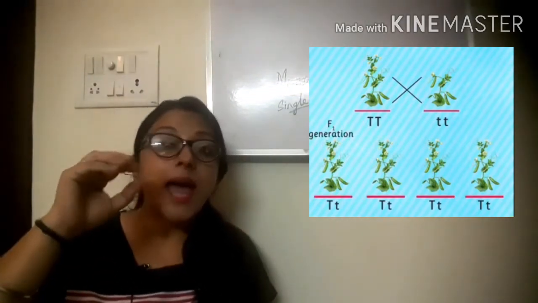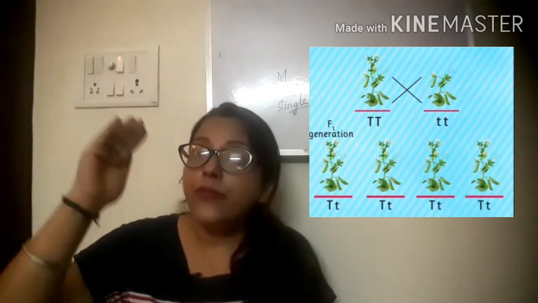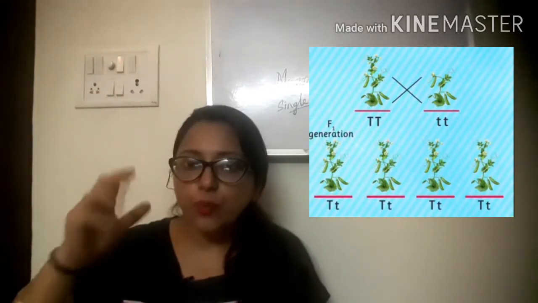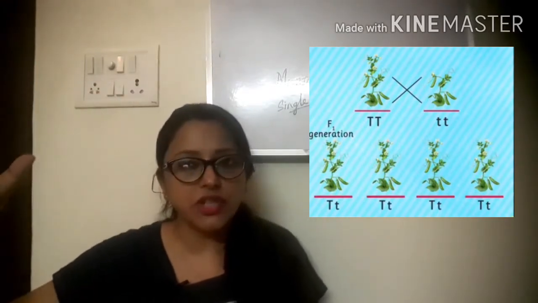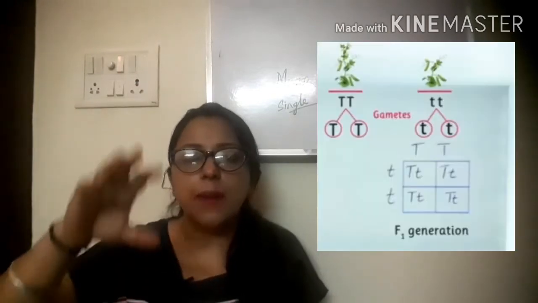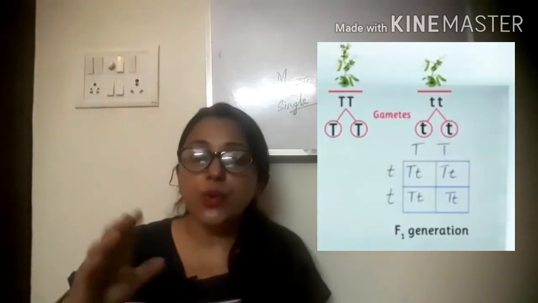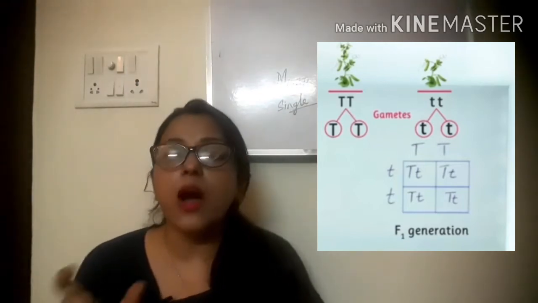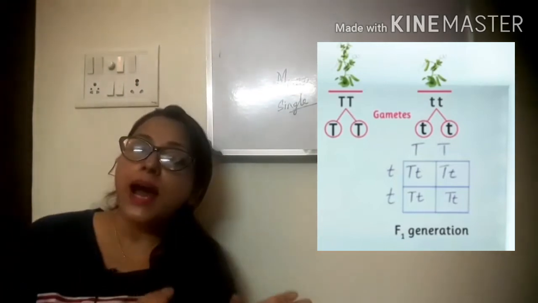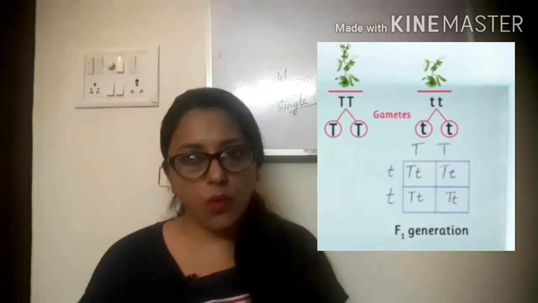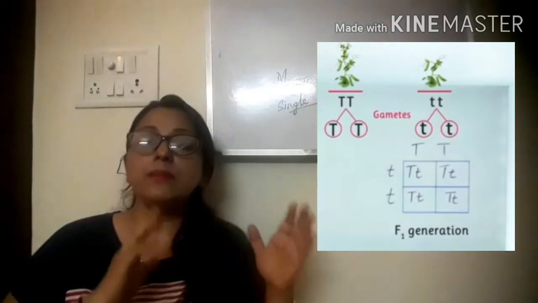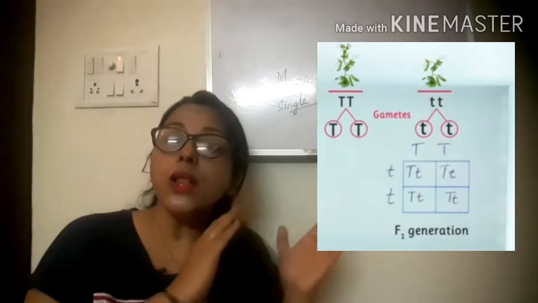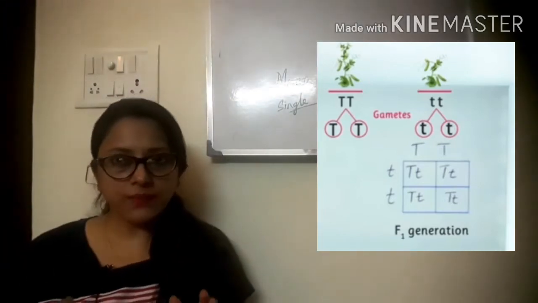Okay, and one more thing, when a new plant grew in the first generation, in F1 generation, the characteristics of the new plant can be seen from outside. All the plants were tall. Okay, in F1 generation, Mendel got all the plants tall.